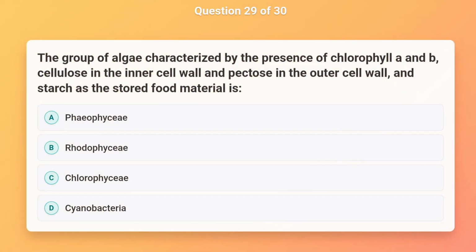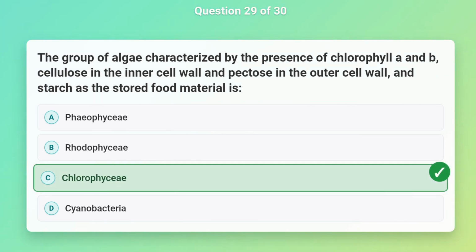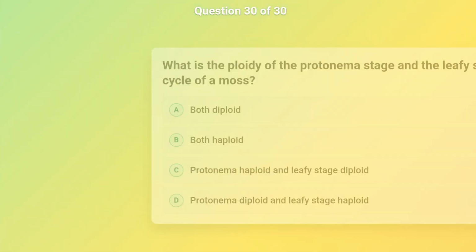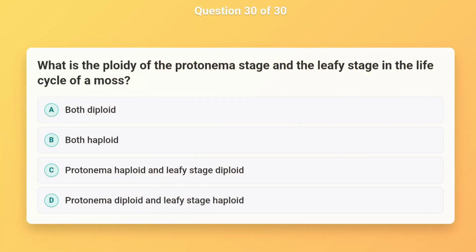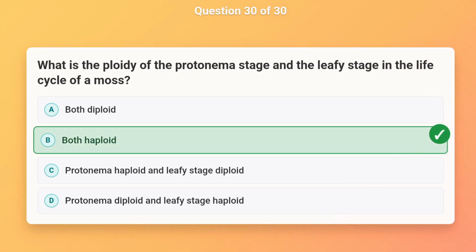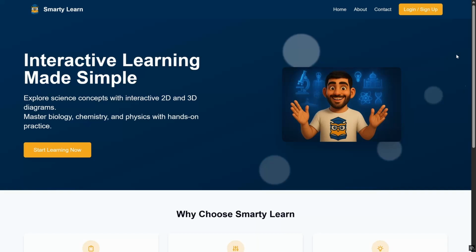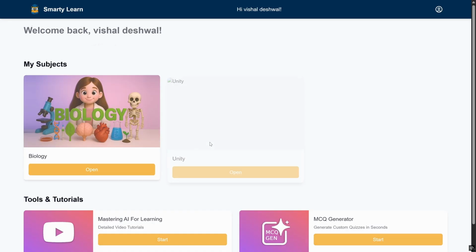The group of algae characterized by the presence of chlorophyll A and B, cellulose in the inner cell wall and pectose in the outer cell wall, and starch as the stored food material is Chlorophyceae. What is the ploidy of the protonemal stage and the leafy stage in the life cycle of a moss? Both haploid.